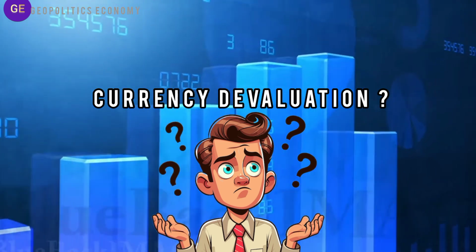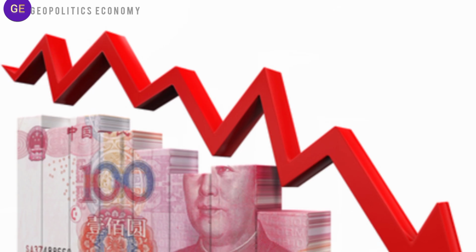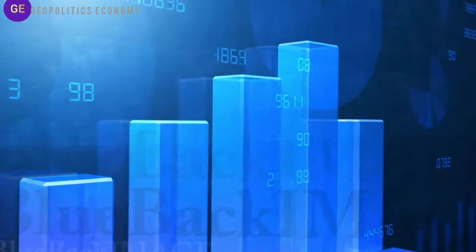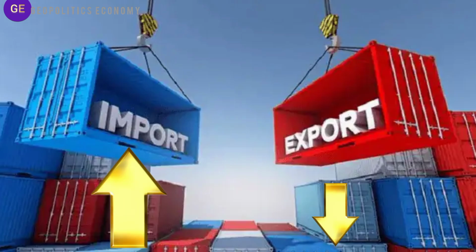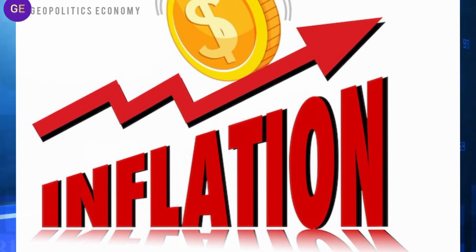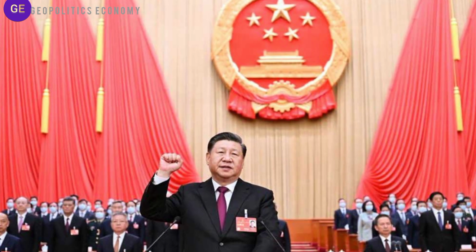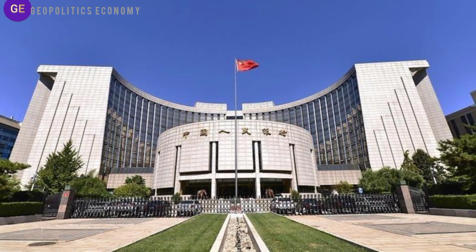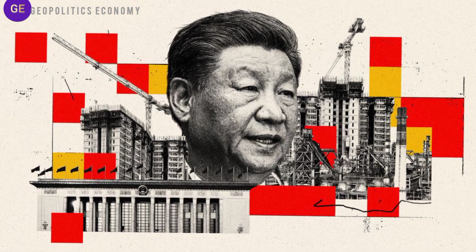Number 1. What does currency devaluation really mean? Currency devaluation means a country allows its currency to weaken compared to others. When a currency becomes weaker, exports become cheaper, imports become more expensive. This helps exporters, but it can also create inflation and capital flight. China does not openly announce devaluation. Instead, it manages the yuan very tightly through its central bank. This is why many economists call it controlled weakening rather than free market movement.